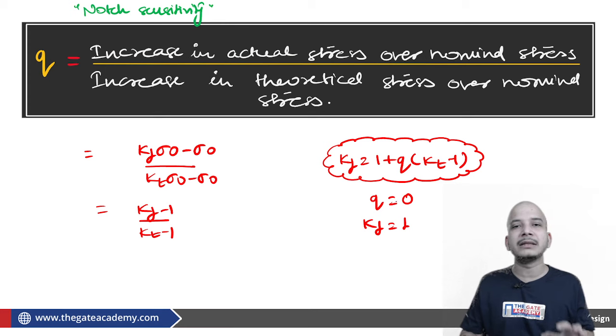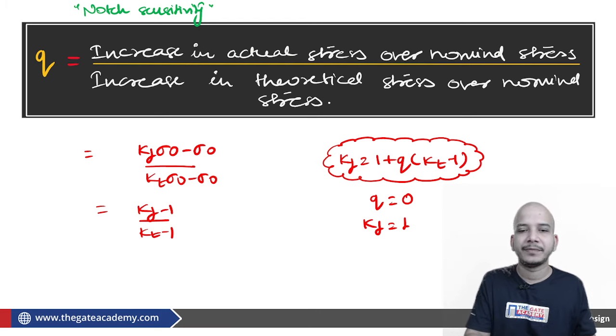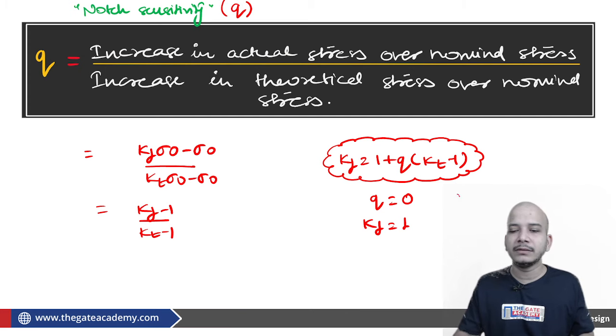In the same way, say some material is highly sensitive to the notches. Highly sensitive means Q will be equal to 1. This represents the notch sensitivity. So if Q is equal to 1, Kf will be equal to 1 plus Kt minus 1, the 1 gets cancelled, and Kf will become equal to Kt.